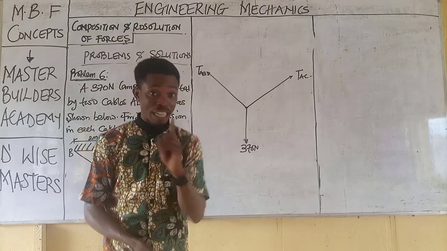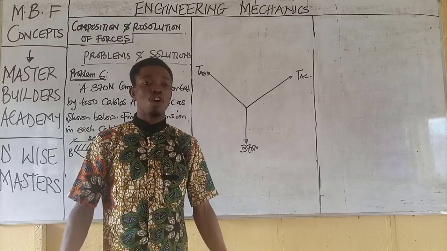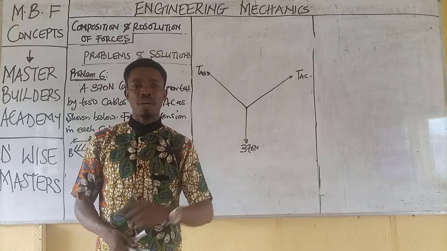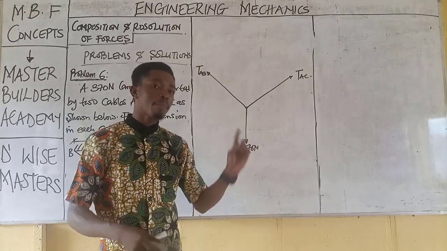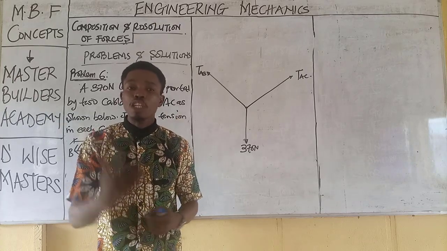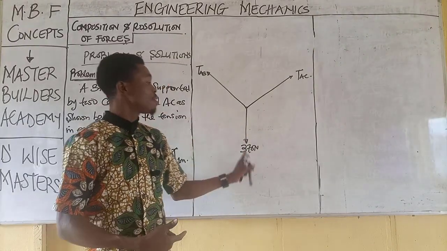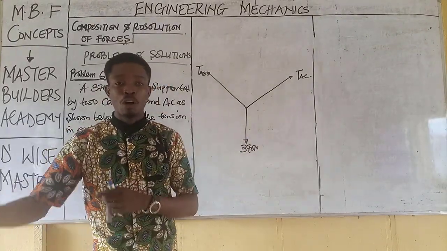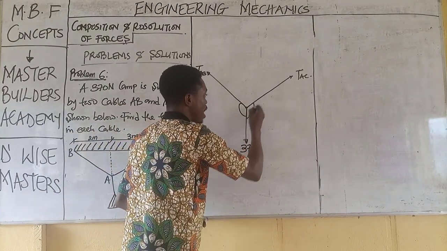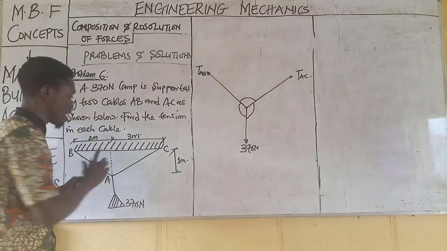And as I mentioned earlier, it is always easy for you to make use of Lami's theorem as long as it is possible to use Lami's theorem. So very quickly, we shall be using Lami's theorem to solve this very problem. But you know that you cannot make use of Lami's theorem without knowing the included angle. What's the included angle? The angle between the load and the tension, or the angle between the tensions. So we need to obtain the angle here, here, and here. How do we go about these angles, knowing fully well that we're not given angles here?